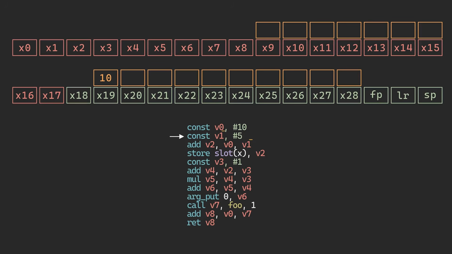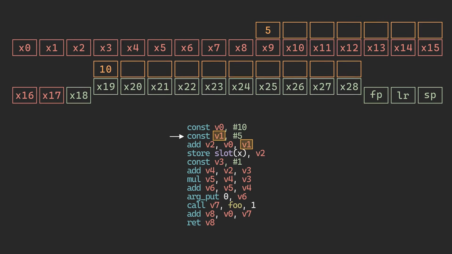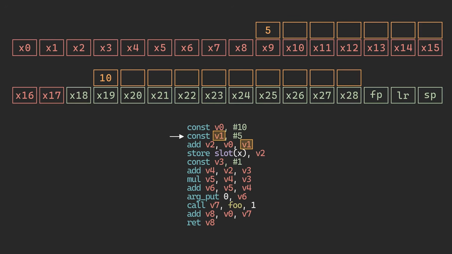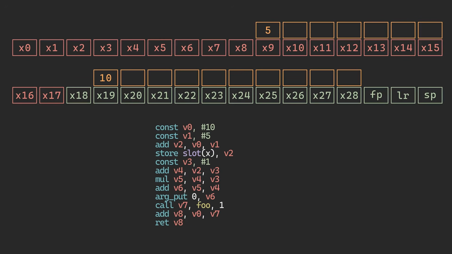But here, this value dies before it gets to the caller. We don't care about what value it had, so we can store it in X9 and the callee can do whatever it wants to X9. So how can we determine whether a value can be stored in this section or this one? Before allocating registers, we'll need to do something called liveness analysis. We need to determine how long a virtual register lives for. A value becomes live after its first definition and is killed right after its last use.